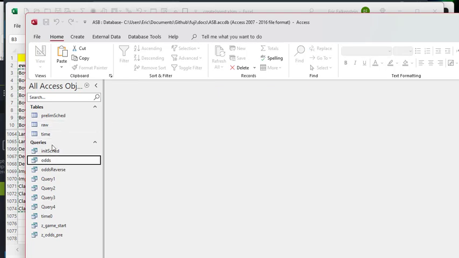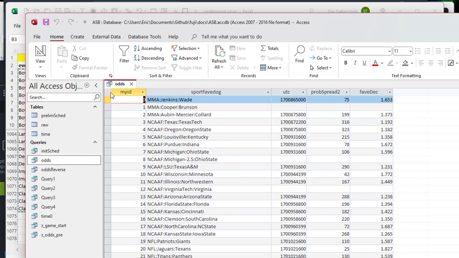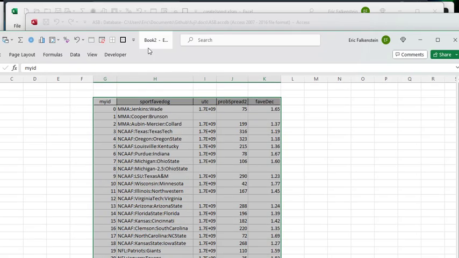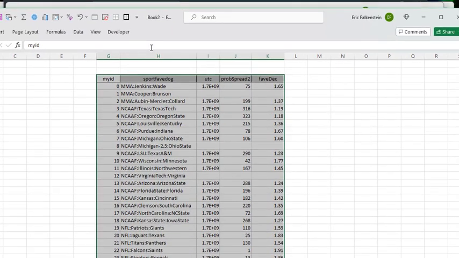And what I'm going to get is it's going to take this raw data and transform it and link it to the original table. So I do that, and let's see what it looks like. I've got all my data. And I can just copy this and paste it into a worksheet. So I just pasted it into this spreadsheet here.